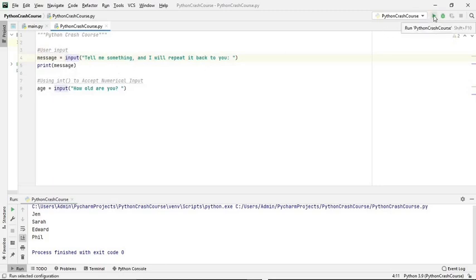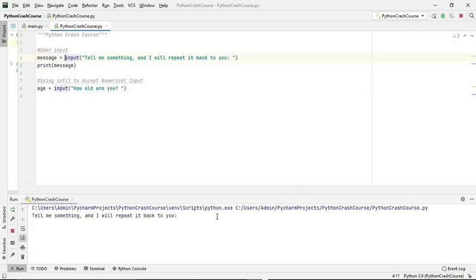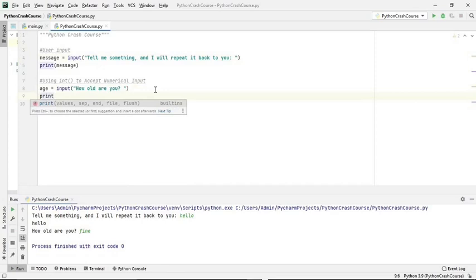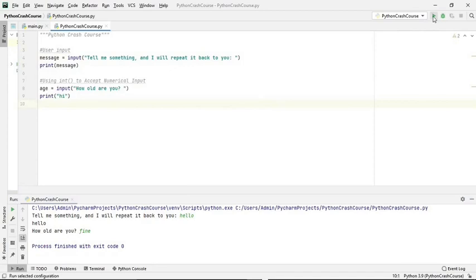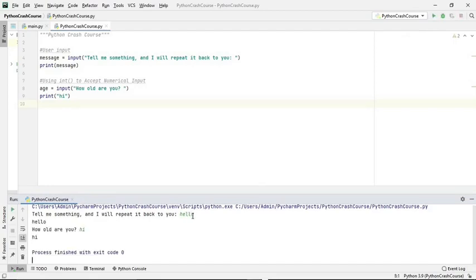So no problem here. Tell me something and I will repeat it back to you. Let us say hello, how are you, and let us say fine, and then it is not printing anything. Let's have a print statement over here. See here I'm just writing hi. Okay, and then again run this program. You will see that hello has been printed, and then hi has been printed.